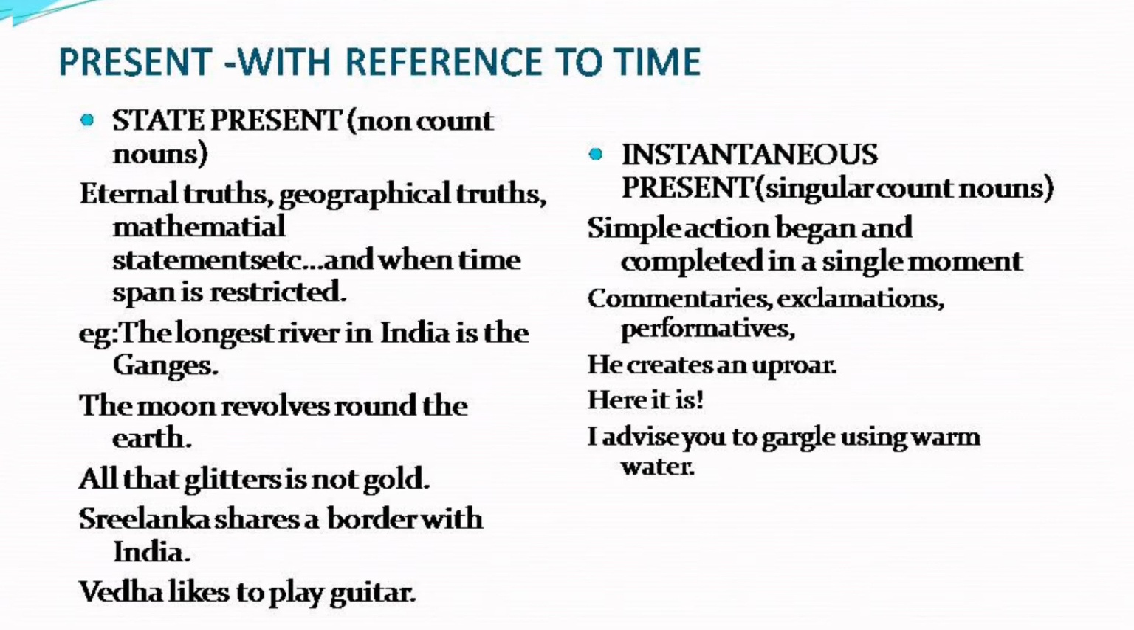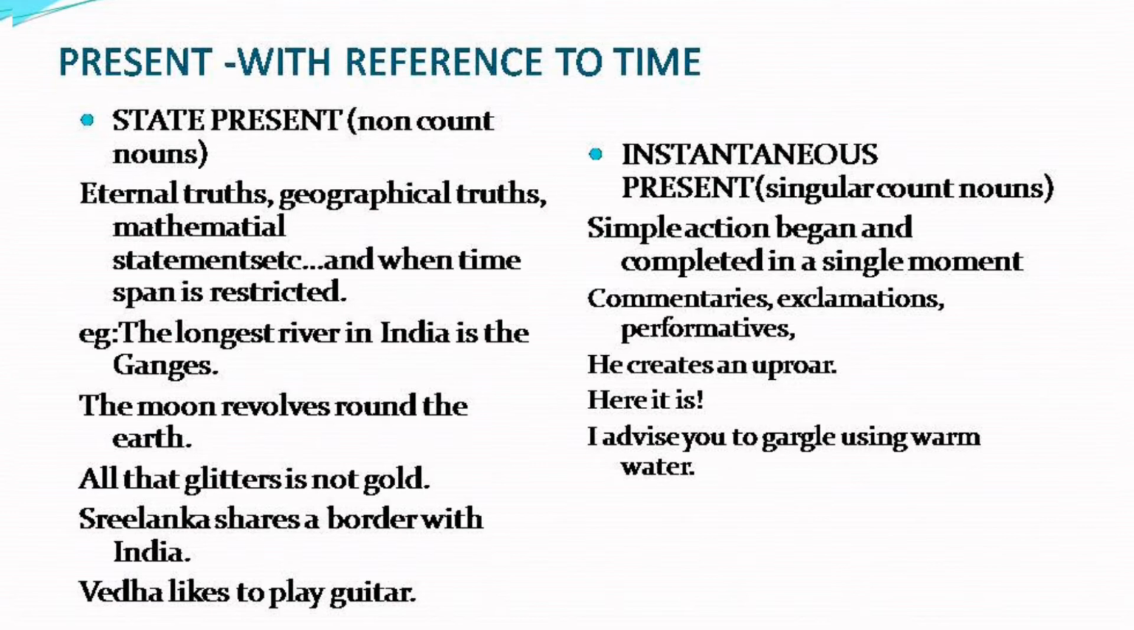And when the time span is restricted, that is one of the usages of present tense. In the state, we are using it to refer to time with reference to the state of the thing. That is, the longest river in India is the Ganges. The moon revolves round the earth. All that glitters is not gold. Sri Lanka shares a border with India. Veda likes to play guitar. In all this, we are talking about a state which has nothing to do with past, future or present. That is when we use the simple present tense.